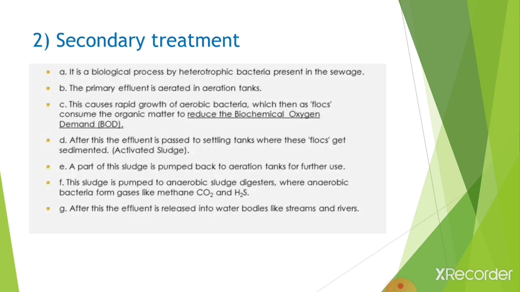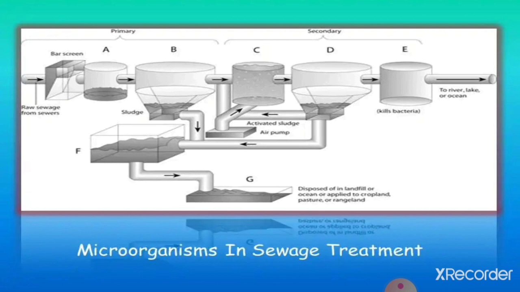After this, the effluent is passed to the settling tank where these flocs get sedimented. A part of this sludge is pumped back to the aeration tank for further use. The rest of the sludge is pumped to an anaerobic sludge digester where the anaerobic bacteria form gases like methane, carbon dioxide and H2S. After this, the effluent is released into water bodies like streams and rivers. So as you can see in this diagram, microorganisms in sewage treatment.